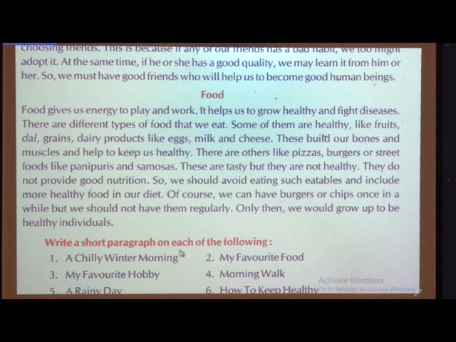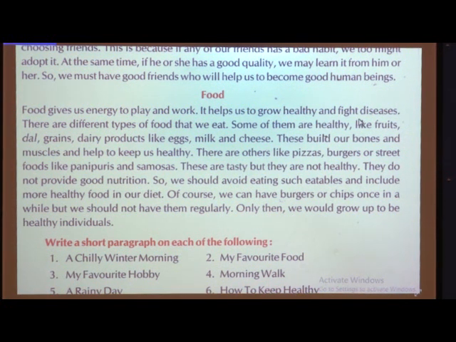From these two paragraphs, we have learnt a moral. First, we have learnt that good friends help us to become good human beings, and here in the next paragraph on food, we have learned that we should eat healthy food so that we could be healthy and we could fight the diseases.